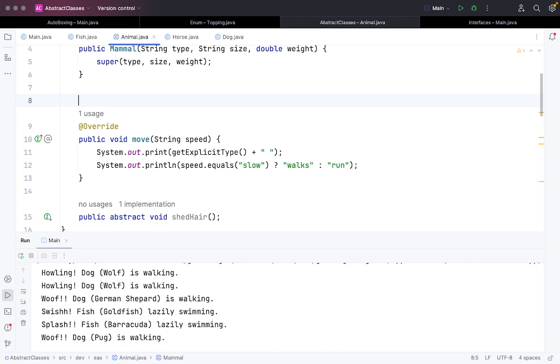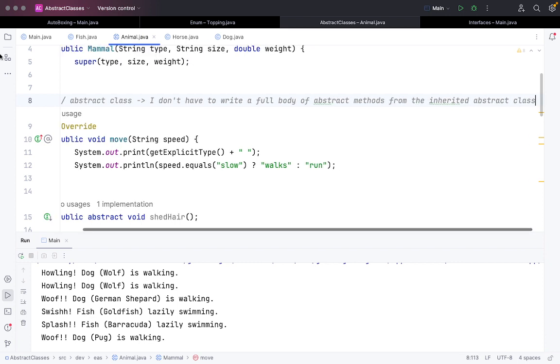If I'm extending an abstract class, I don't have to write a full method body for an abstract method from the inherited abstract class.